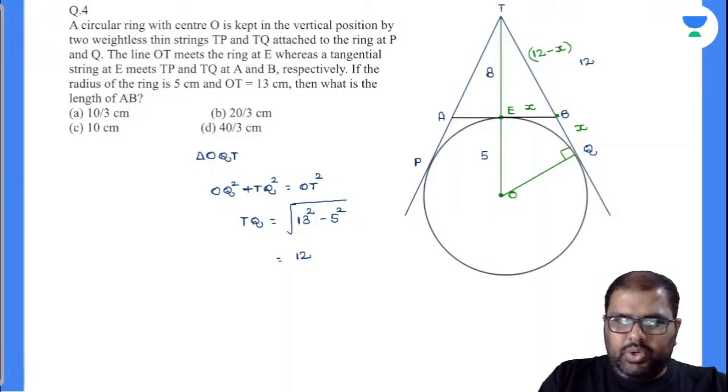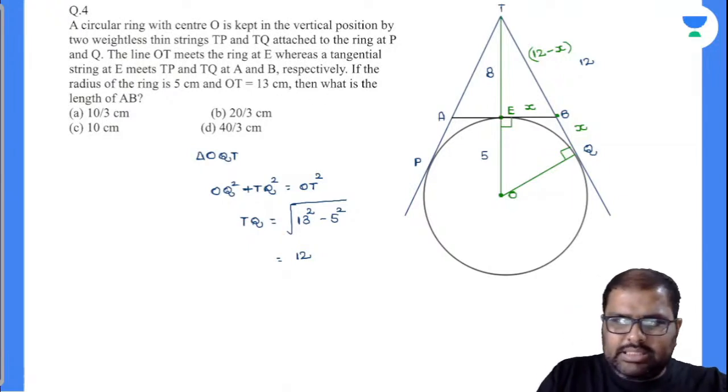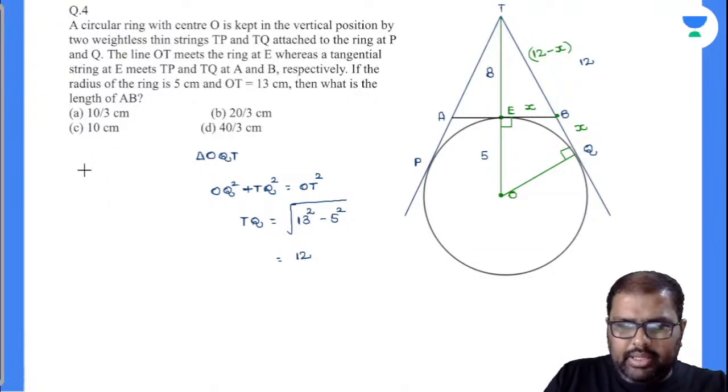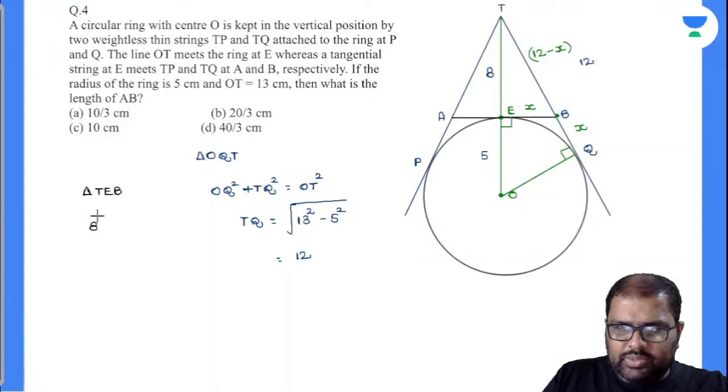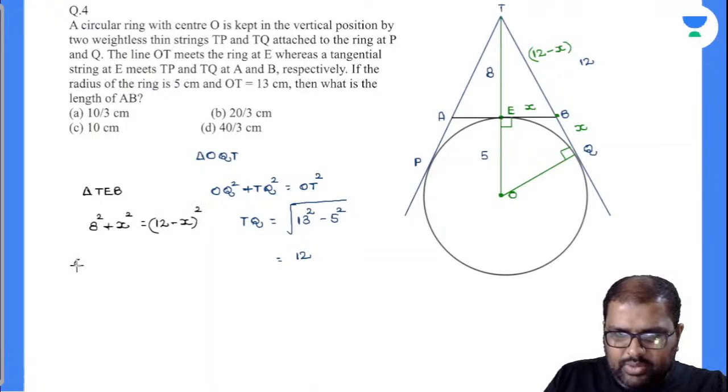Perfectly. And you closely observe there, I can easily write down one more point. Tangent perpendicularity theorem, this will make 90 degrees. By this, I'll write down in black ink, triangle TEB is a right angle triangle. Am I right or wrong? Yes, perfectly. And what are the perpendicular sides? 8 square plus x square is equal to 12 minus x whole square. What will be the x value there? Calculate this and let me know the value there.